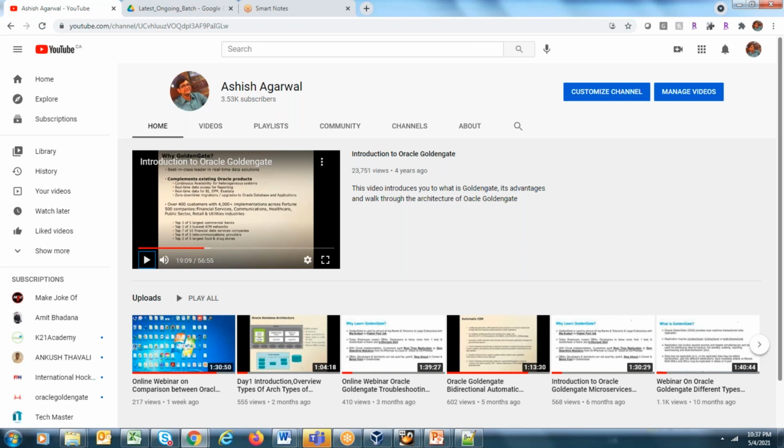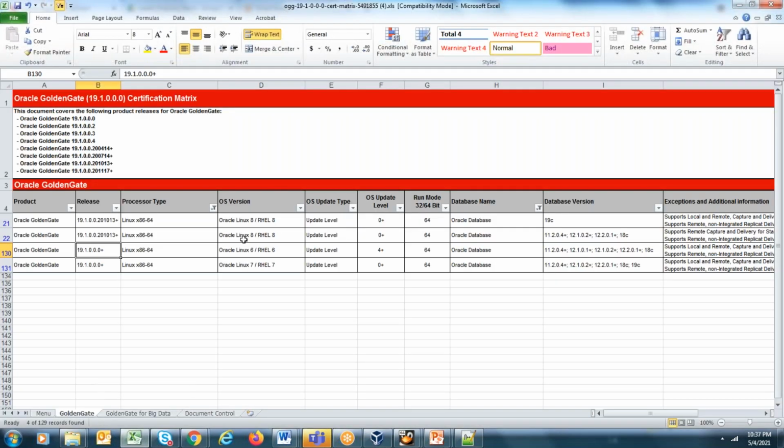Yes, I understand. Thanks. Vasu's question is, if an old version of the source database is there which is not mentioned in the certification matrix, can we still use it as a source? For example, I have a 10G source database and I need to replicate the data to 19C. Of course not, because if you check the certification matrix, does it say 19C supports 10G?